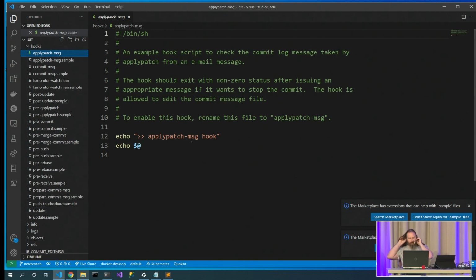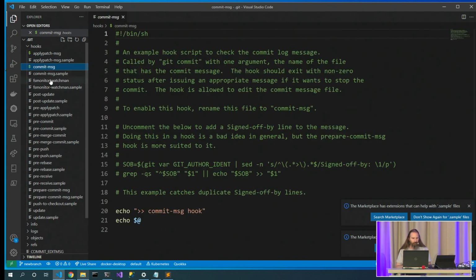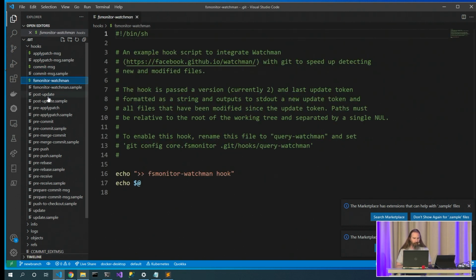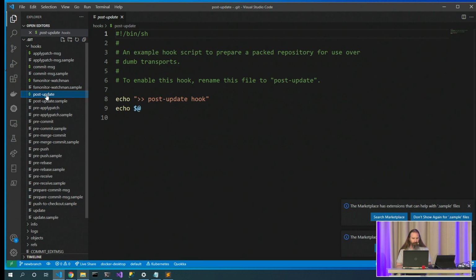So that's pretty cool. We can now enumerate all of the hooks as we hit them and identify which things we're doing. So here's the applypatch hook, the commit-msg hook, the fsmonitor hook, the post-update hook.